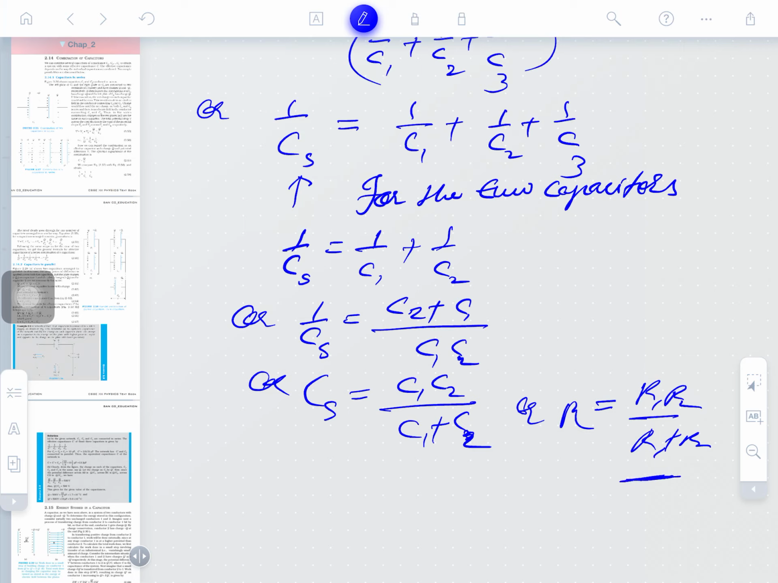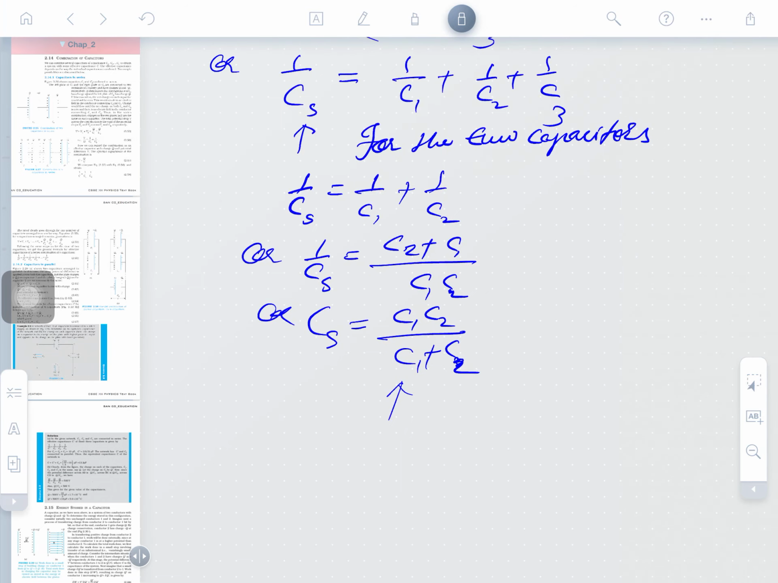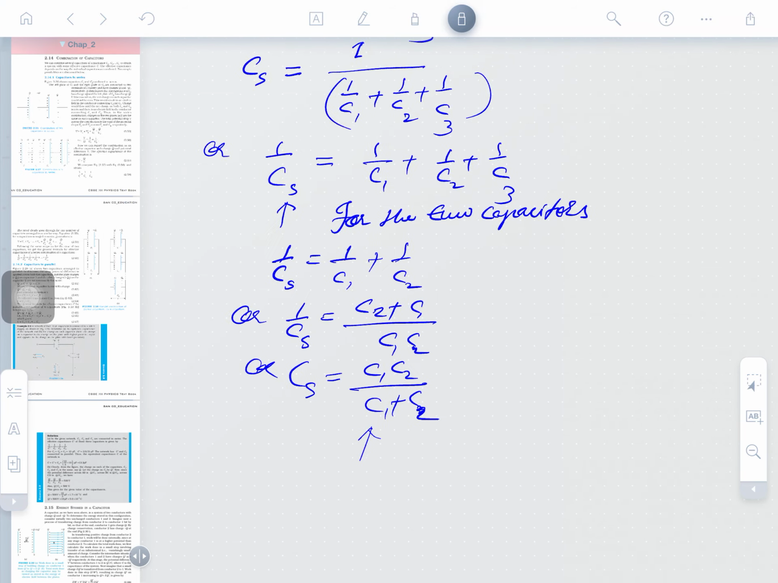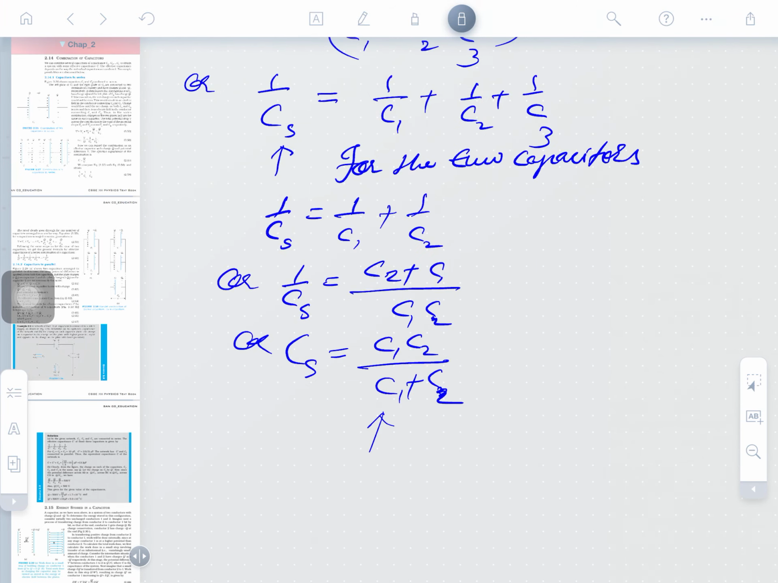That is for resistance in parallel, but this is happening in series. The manner in which resistance combines in series is the same as capacitance combines in parallel, and resistance in parallel is the same as capacitance in series, clear. So, this is the expression by which the capacitance can be obtained here.